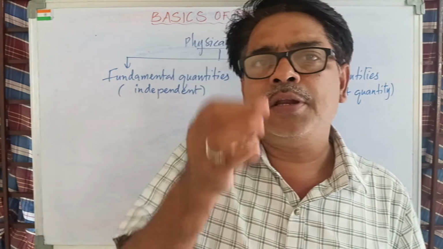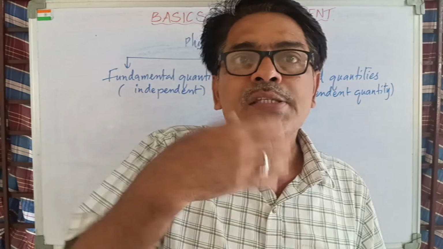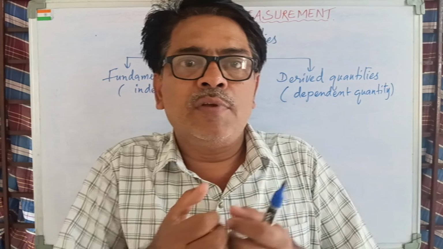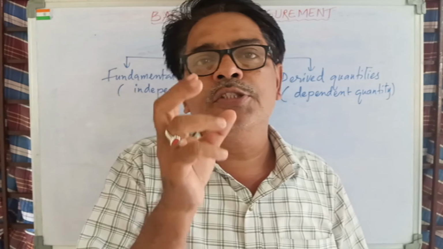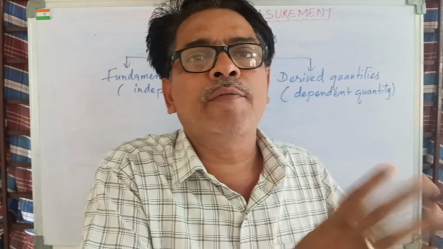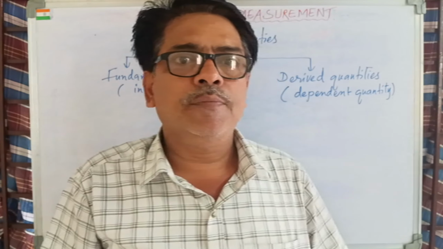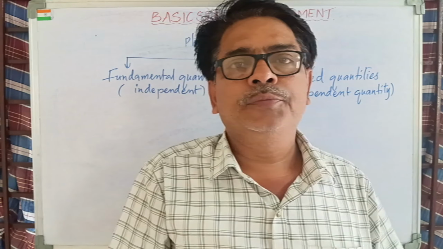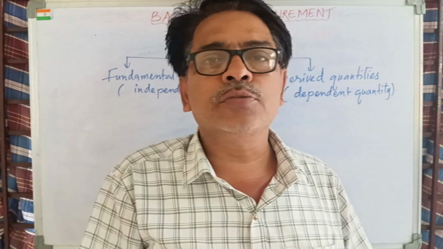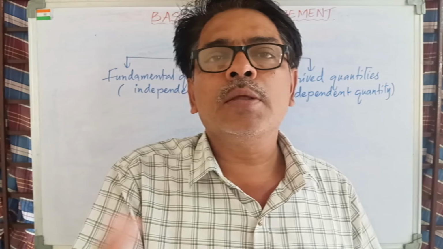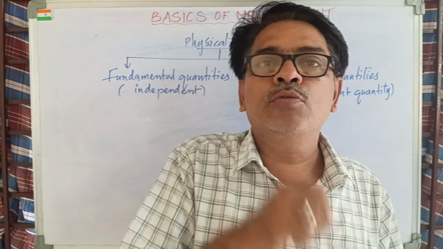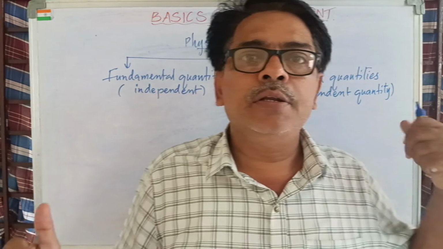They are pakka 7 in number. Other than these 7, see, one side we pulled out. All the physical quantities are now one side we have pulled and said that fundamental quantities are just 7. That means whatever is remaining comes under derived quantity. For example, say there are 50 students in front of me and I pulled out 10 and said that these are the best students. Then it's understood, isn't it? The remaining 40 are not the best ones. Like that, total physical quantities are classified into two types: fundamental and derived.